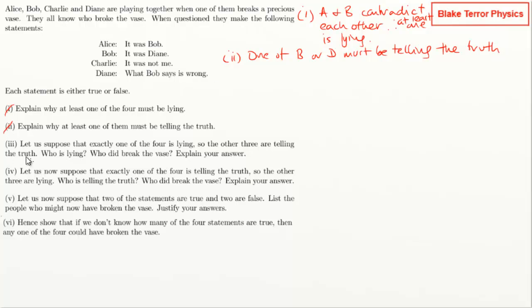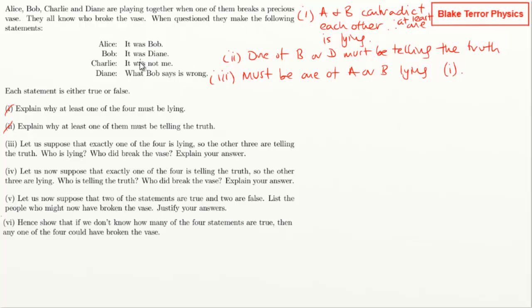Okay. Part 3, let us suppose that exactly one of the four is lying, so the other three are telling the truth. Who is lying and who did break the vase? Well, we know that one of A or B must be lying, because we got that from part 1.